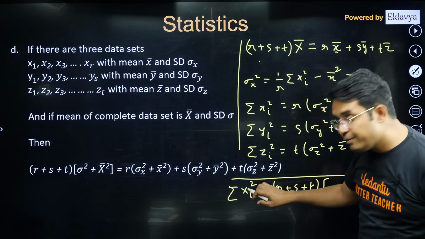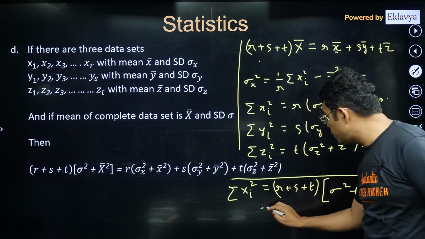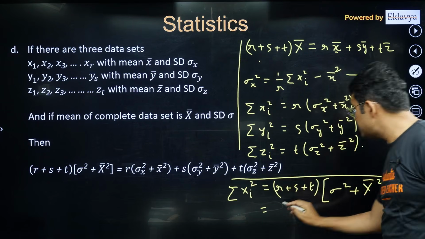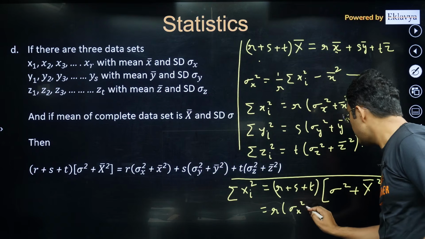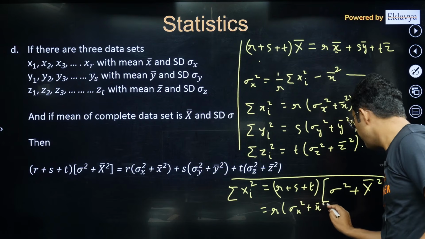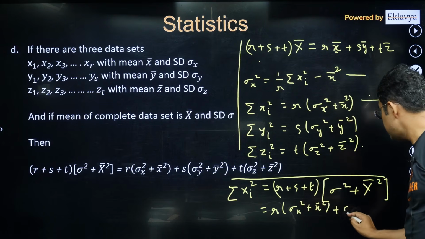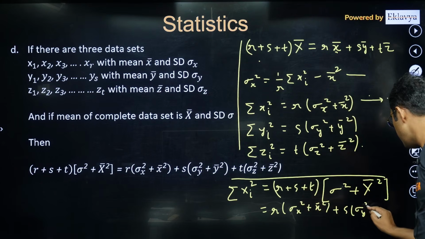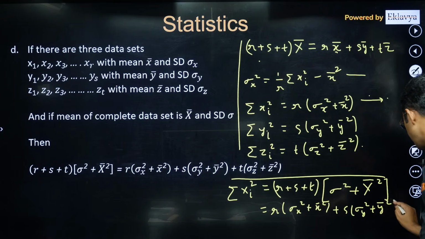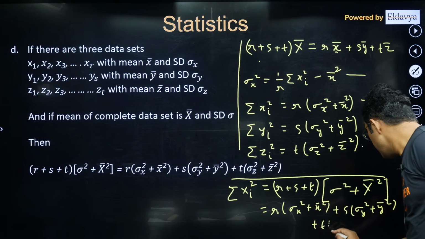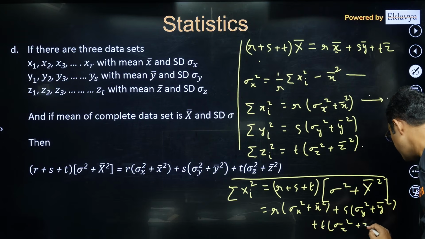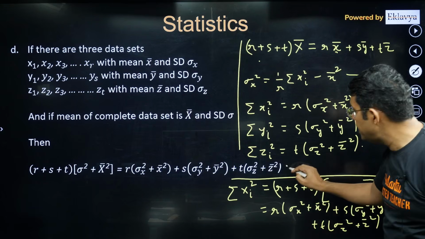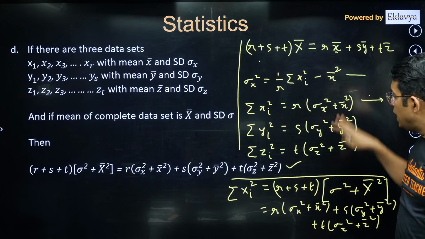And this summation of Xi square will also be equal to, if you add these three things here, r into sigma x square plus x bar square, plus s into sigma y square plus y bar square, plus t into sigma z square plus z bar square. I think I have written it neatly here, so you can check how it is coming.